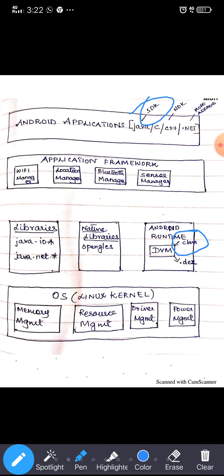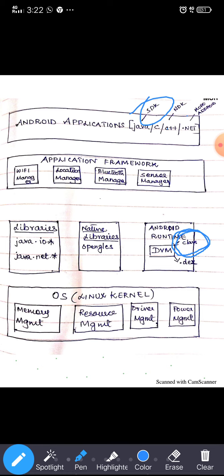So the Java file is compiled by the SDK, and that output is the input for the Dalvik Virtual Machine.